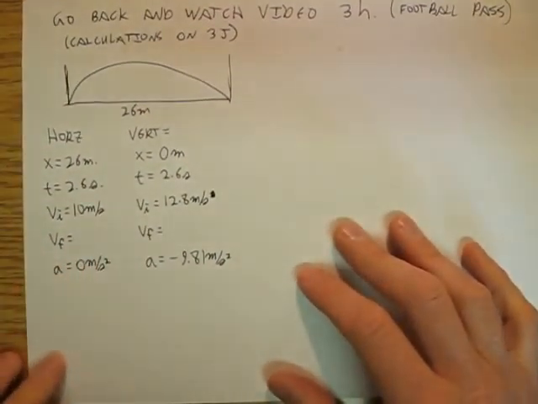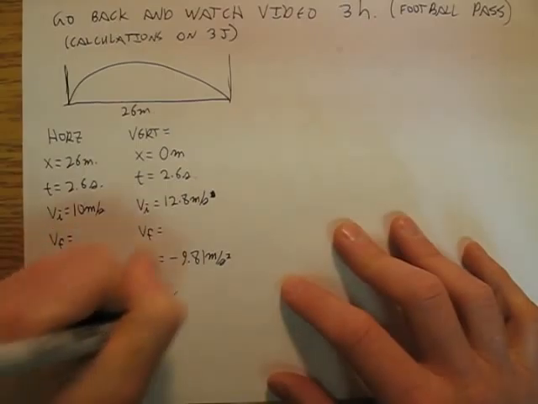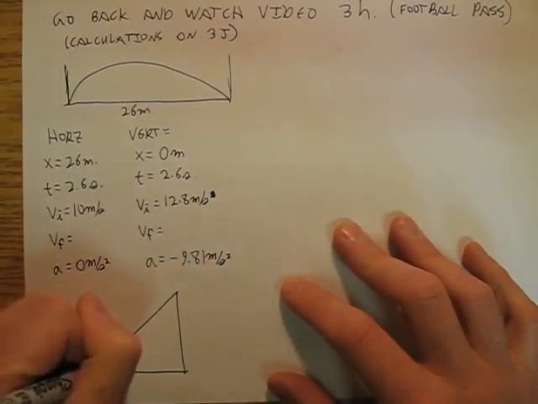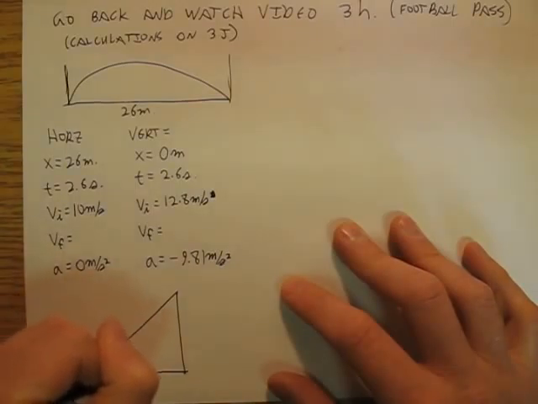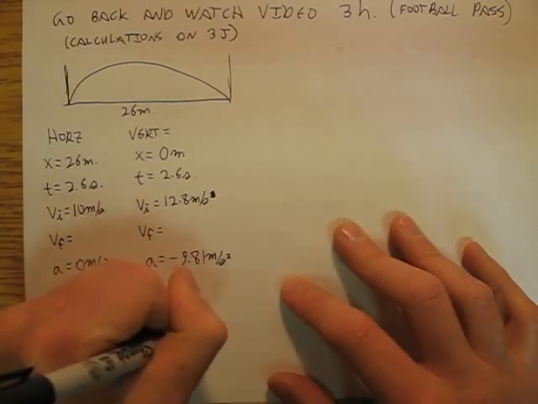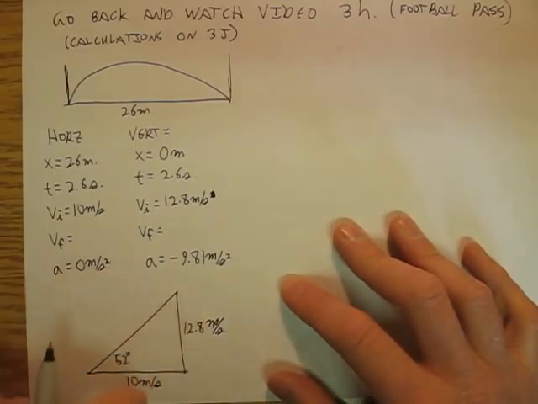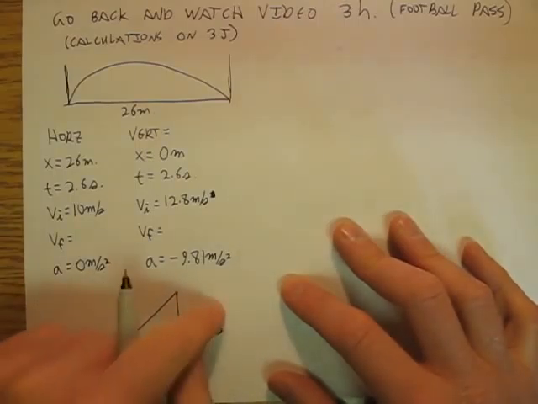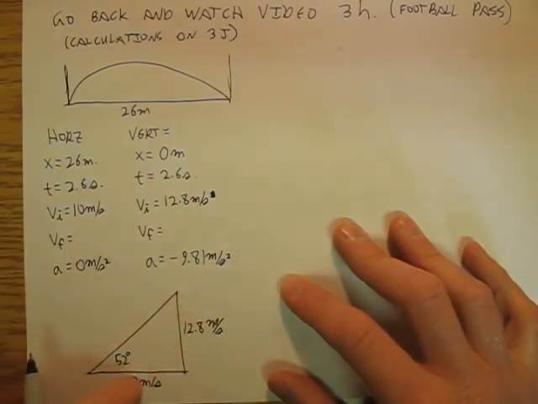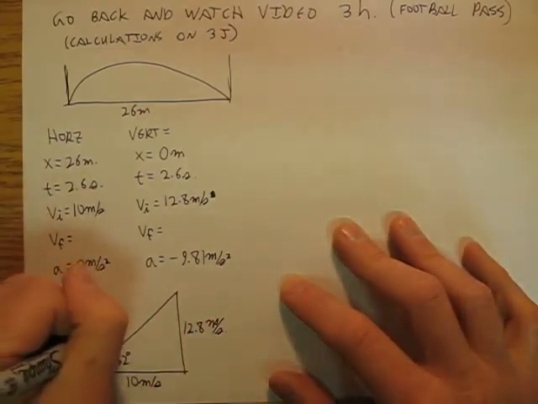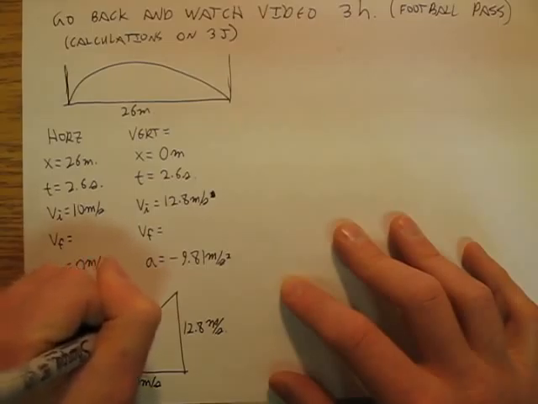And then we threw that into a triangle, and we said that the launch angle was 52 degrees. I'm sorry, we started with those two values. We used tangent to find the 52 degrees, and by the Pythagorean theorem we came up with 16.2 meters per second.